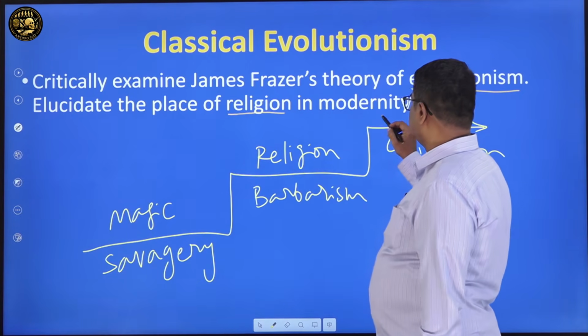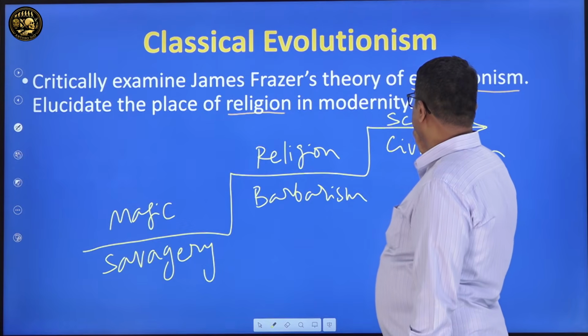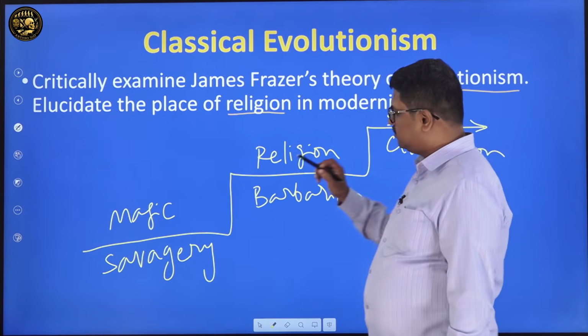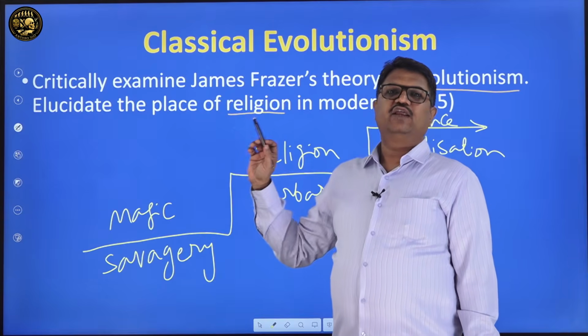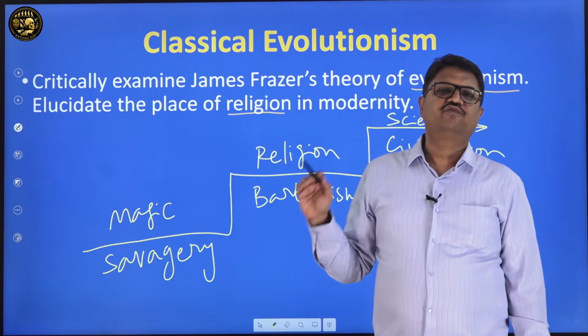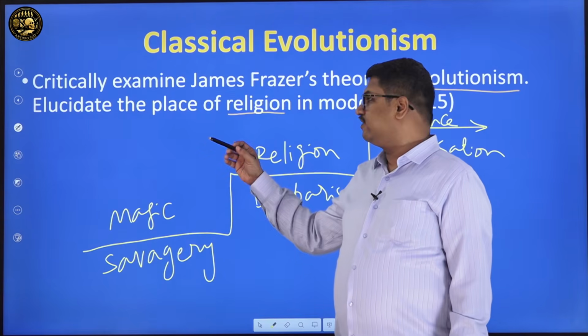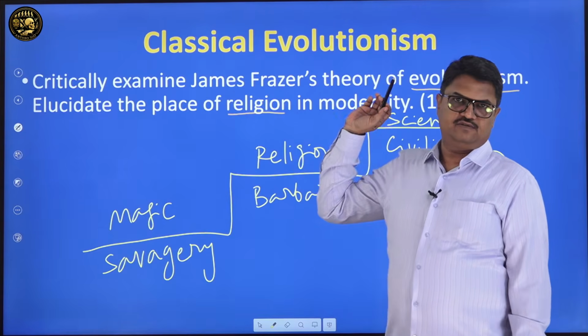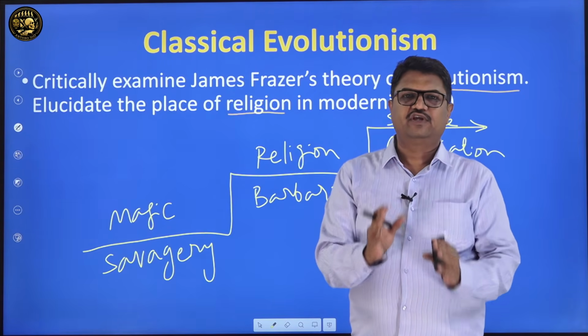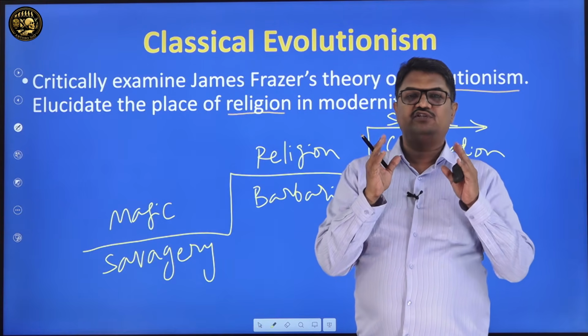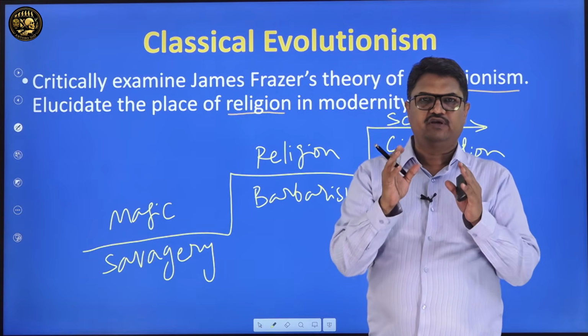And in the civilization stage, people picked up science. So as humanity evolved from savagery to barbarism to civilization, their belief system or lifestyle also evolved from magic to religion to science. This is a central point of the theory of evolutionism contributed by Frazer, number one.